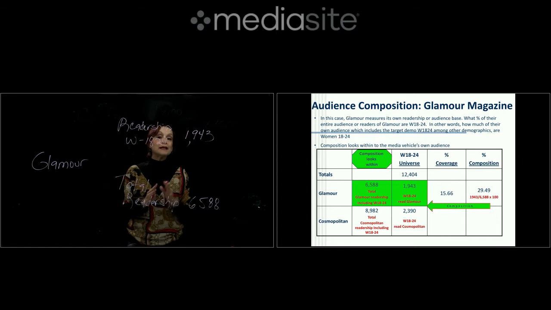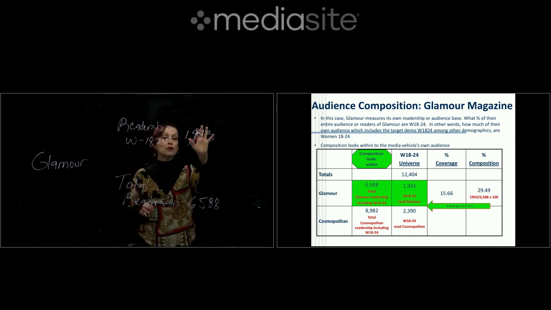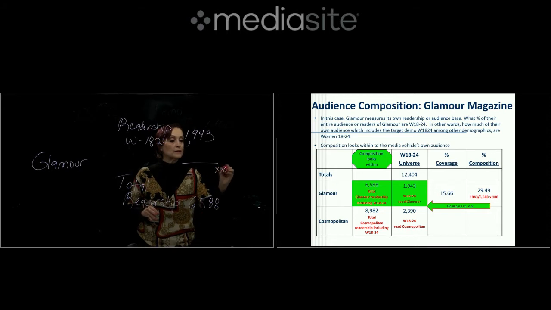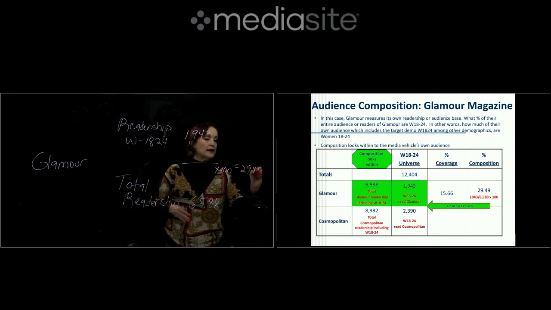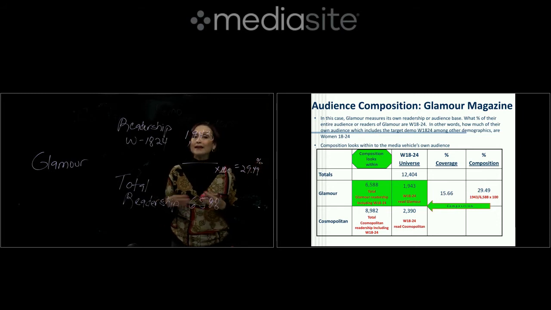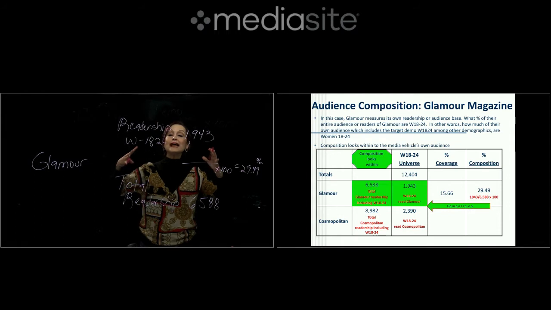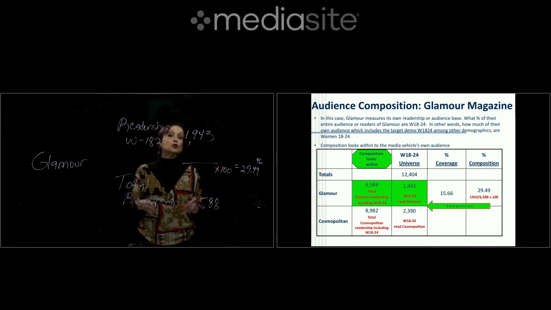So now you take the number of women 18 to 24 that read Glamour magazine divided by total readership times 100, and that gives you 29.49. So 29.5. Again, this is another percentage. What this means is that out of all the adults who read Glamour, 29.5 are women 18 to 24 in this market.